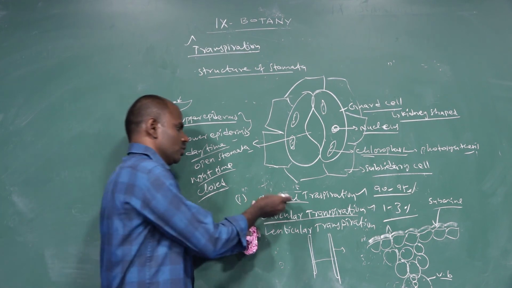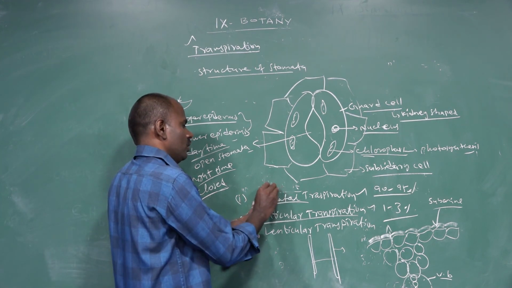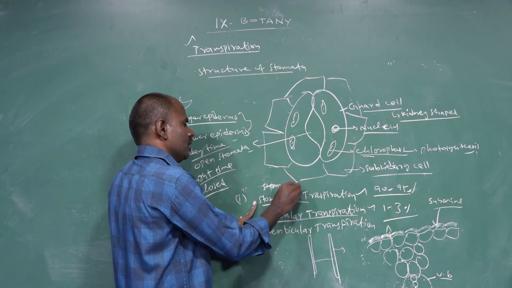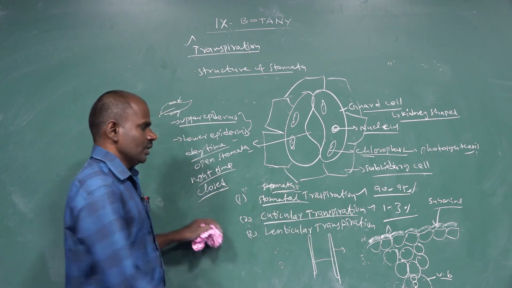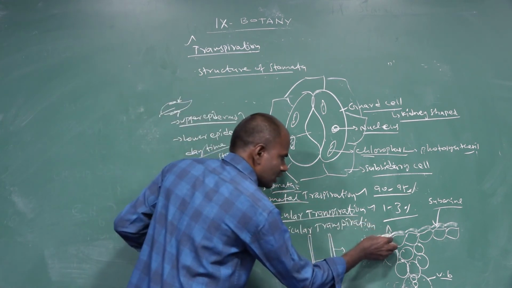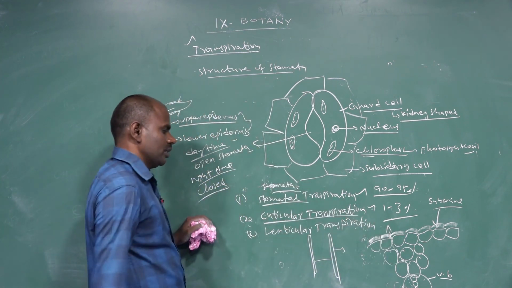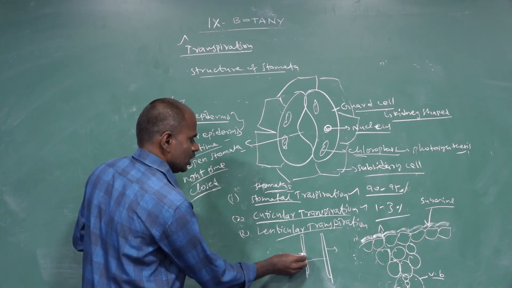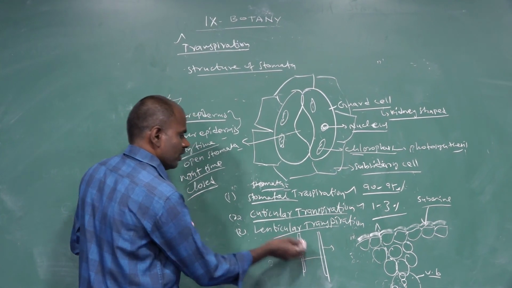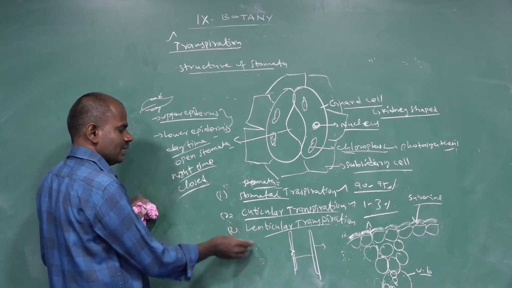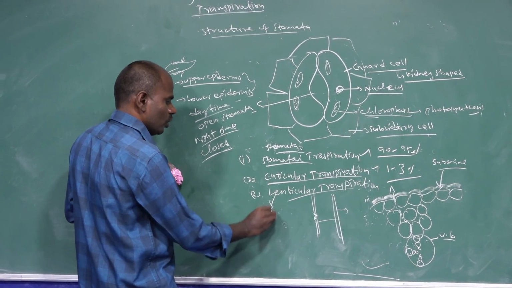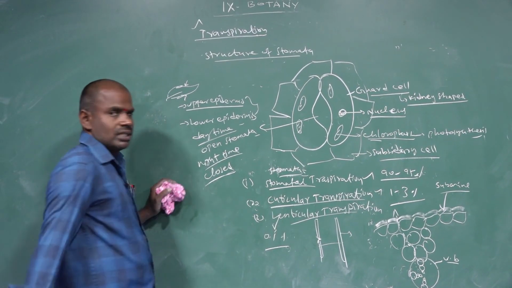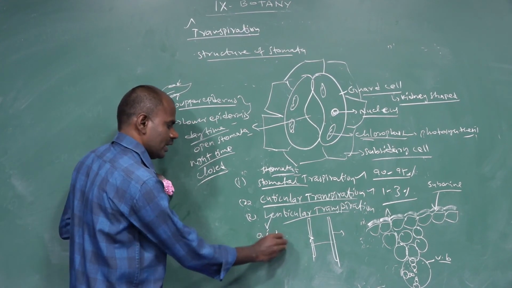Transpiration that occurs through the stomata is called stomatal transpiration. Transpiration that occurs through the cuticular cells is called cuticular transpiration. A few lenticels occur in woody stems. Very minute pores are lenticels. Lenticels account for only 0.1% of transpiration.